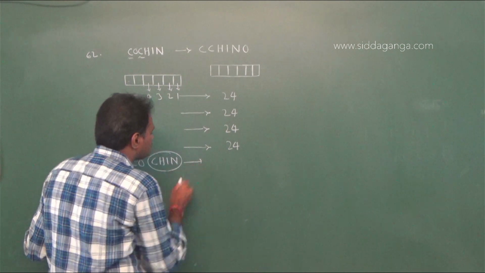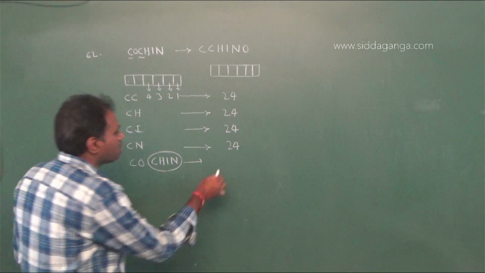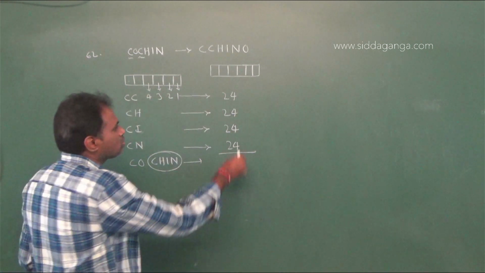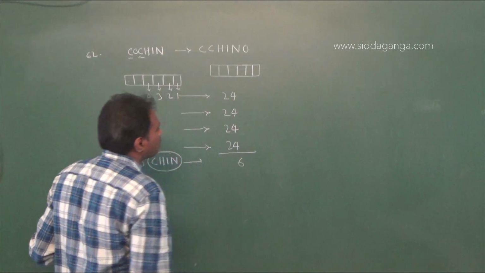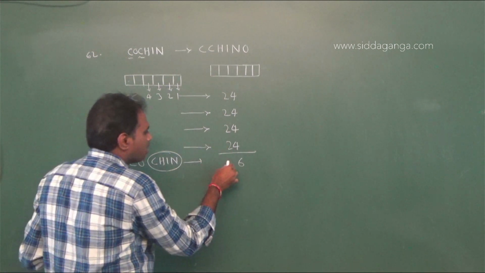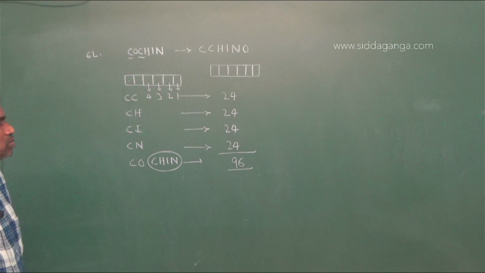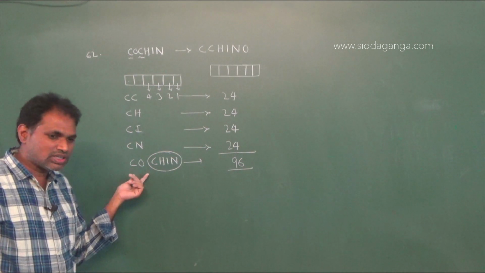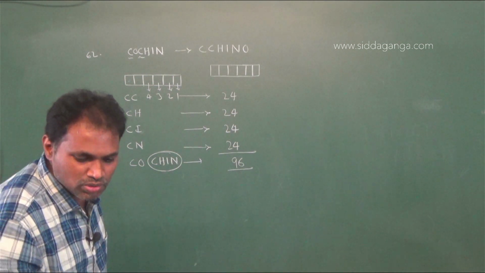Therefore, before this word Cochin, how many words exist? Add these 4 groups of 24, that is 96. Therefore, the number of words before the word in English alphabet dictionary order is 96. Therefore, option 1 is right.